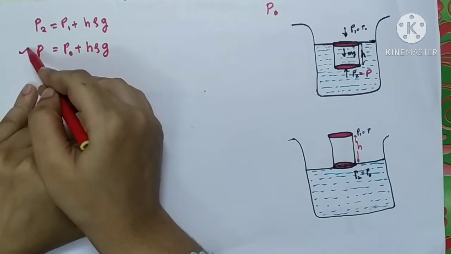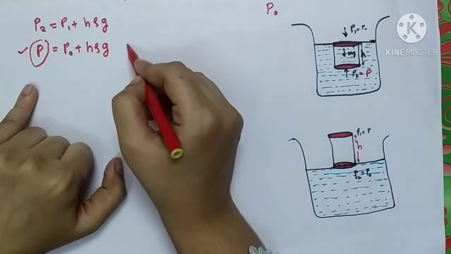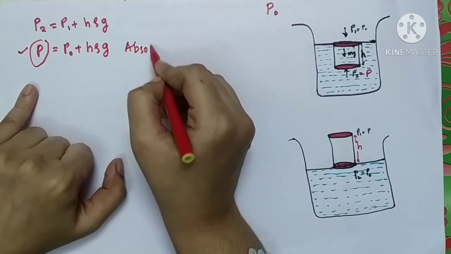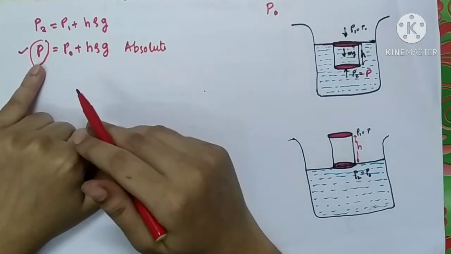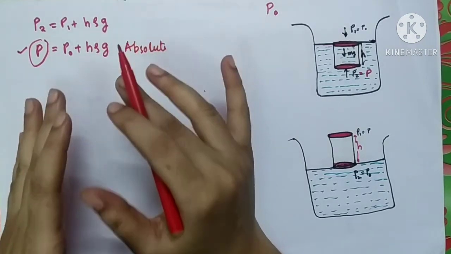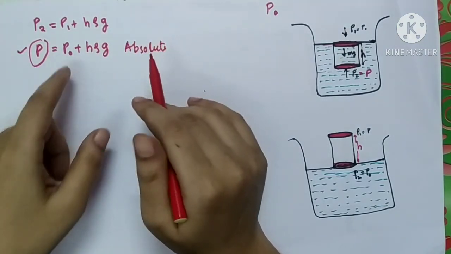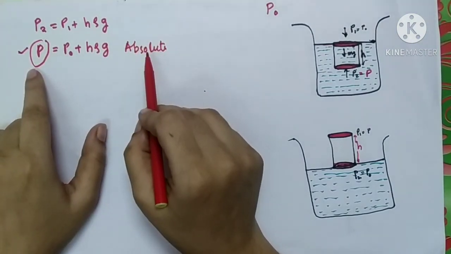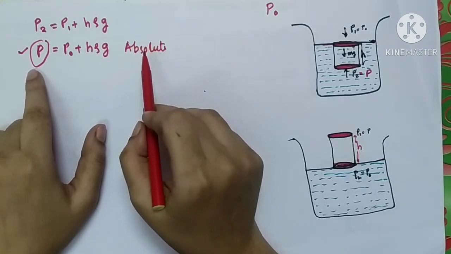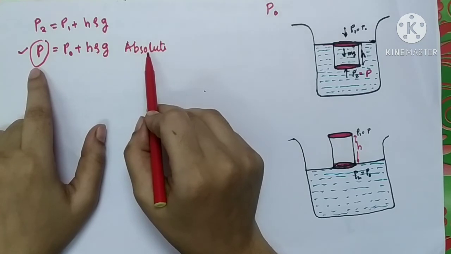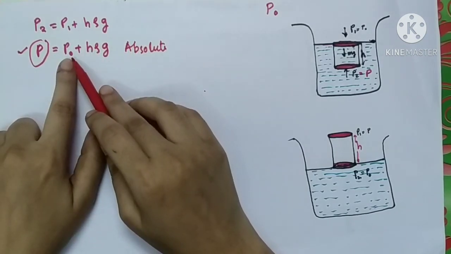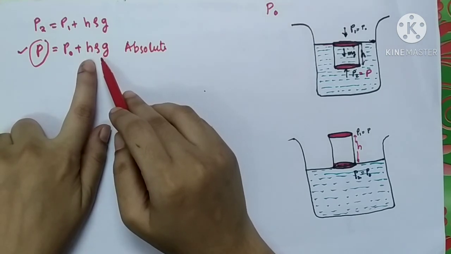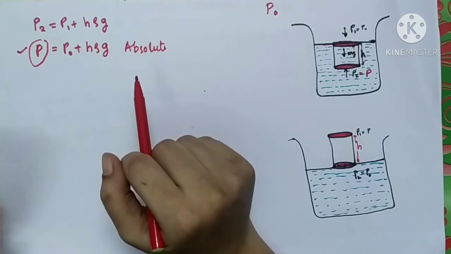This P is called the absolute pressure. What do you say about the absolute pressure? It is the total, or resultant, pressure acting on any object. So the resultant pressure P is equal to atmospheric pressure plus the pressure due to the liquid column.